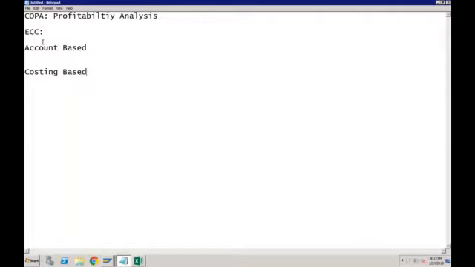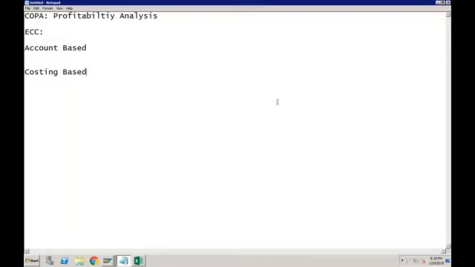Account based takes values from accounts, FI. The costing based takes values from SD and FI both, everything. Yes, now you are correct. So account based is the one which is taking the values from your FI postings, while costing based is not dependent on your account based postings. It can take the values from all the different modules in SAP. Yes, that is the correct answer. Anyone else who wants to add something here?